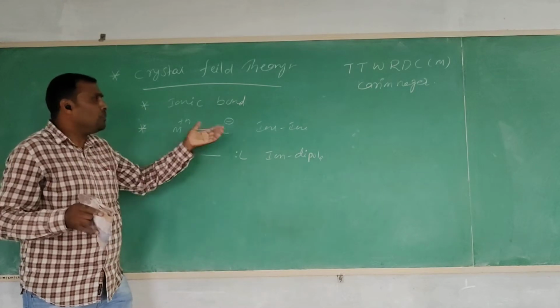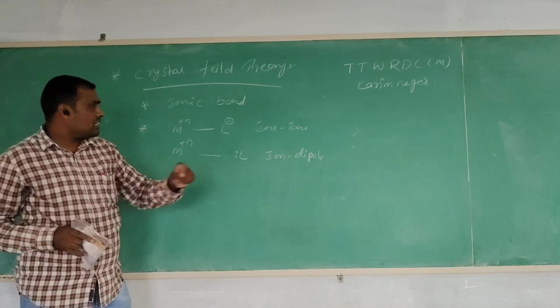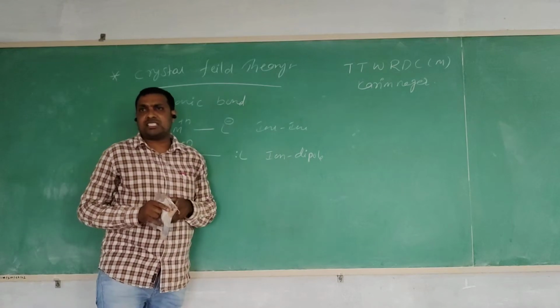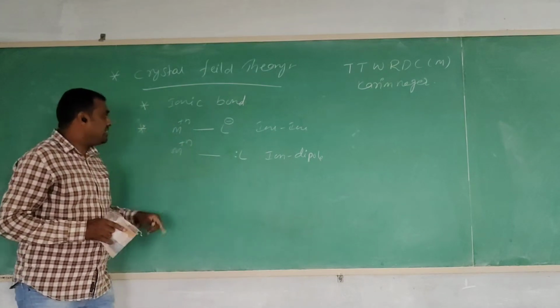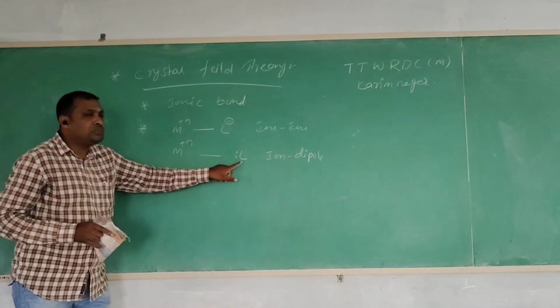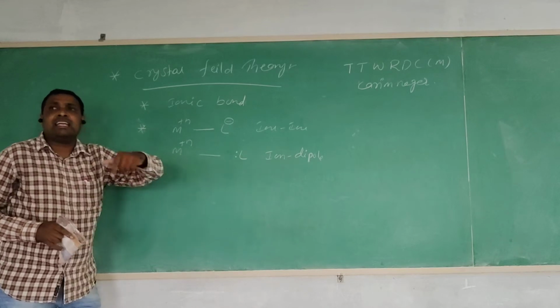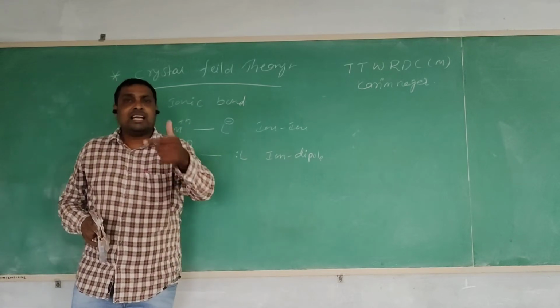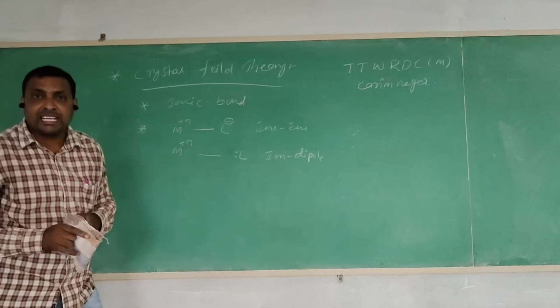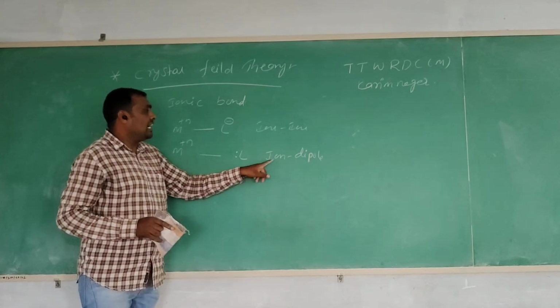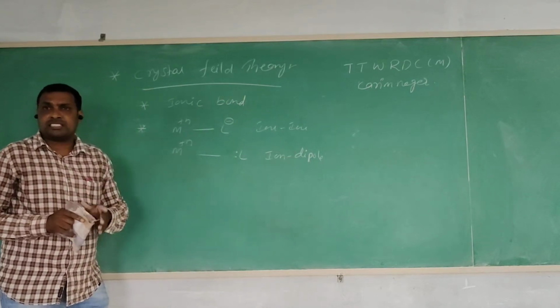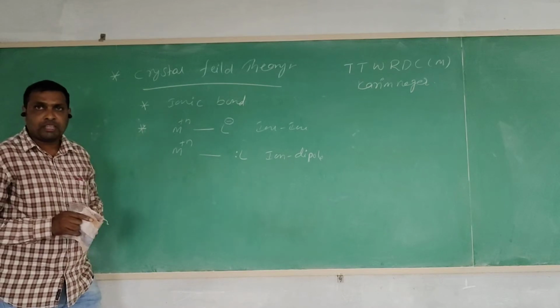That bond is called a pure ionic bond, and those interactions are called ion-ion interactions. Next, between the cation and a neutral ligand, which has excess electrons, the second type of interaction is present. That is the ion-dipole interaction. This is the first postulate.